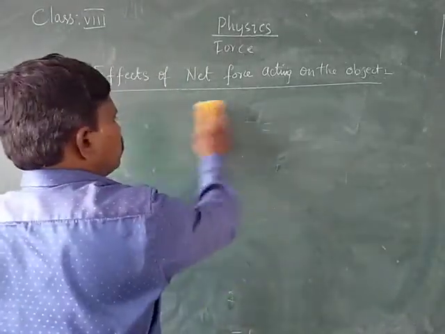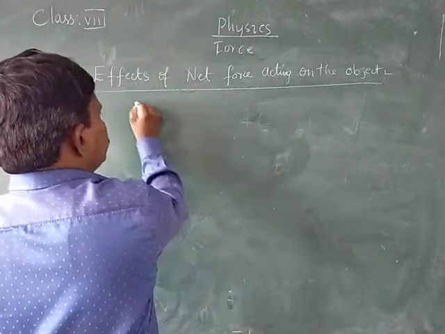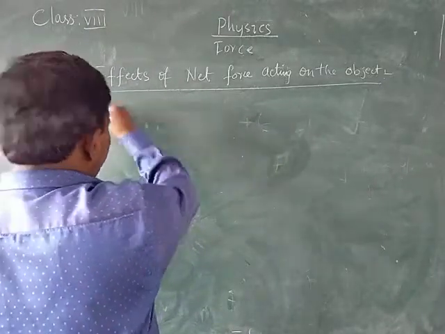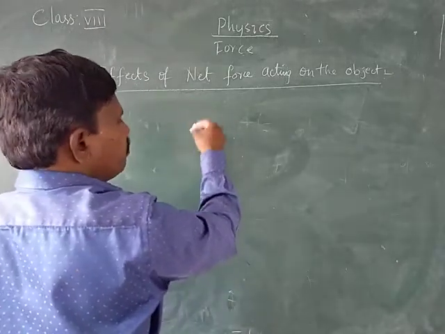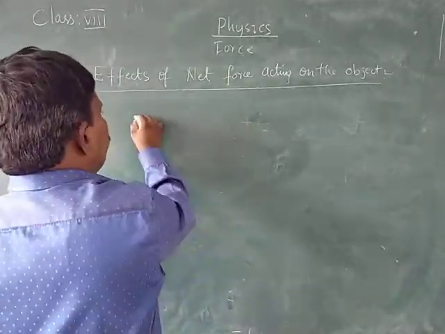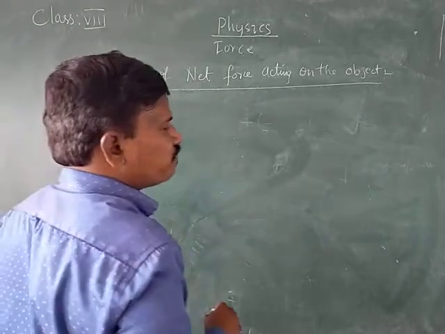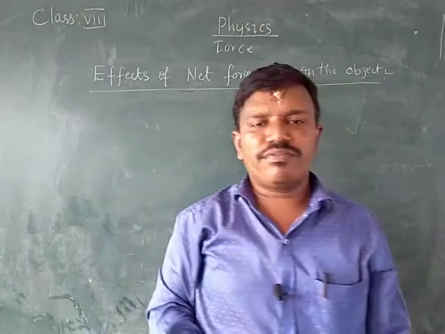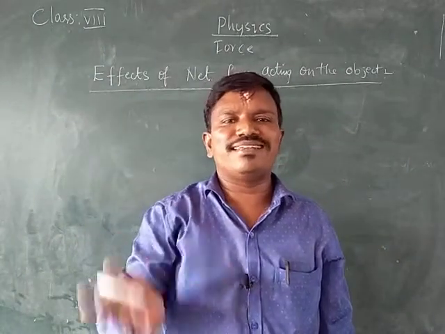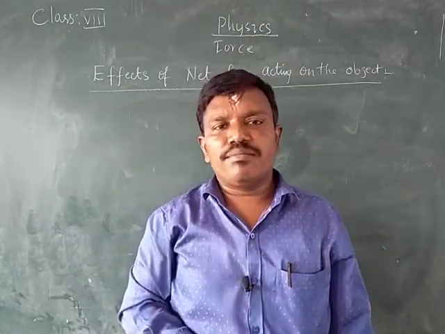Okay, the forces are not equal. That means the force acting by you is F, and the force acting by your friend is small f. Then what happens? The net force will not be equal to 0. Why? Because they are different in their magnitude.